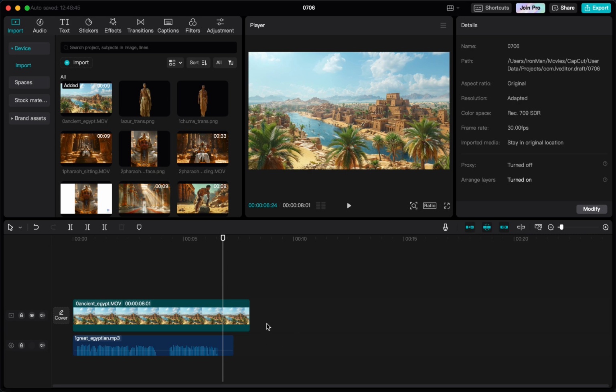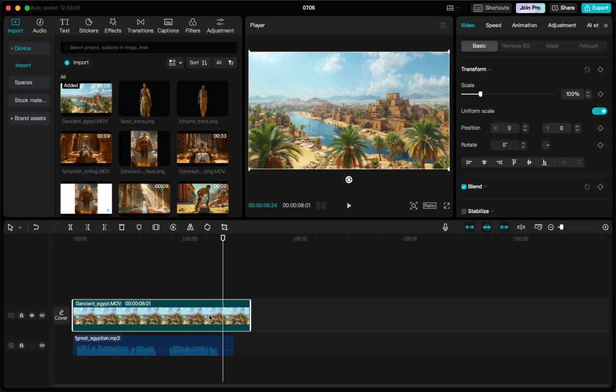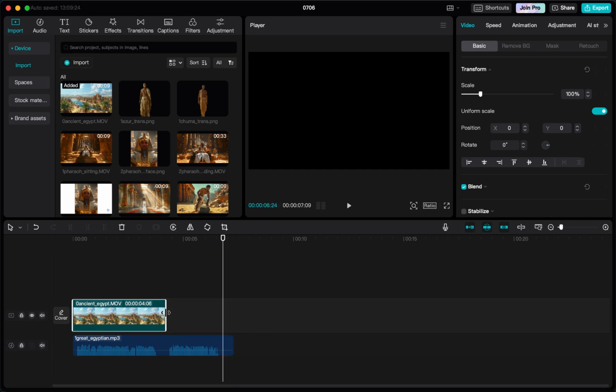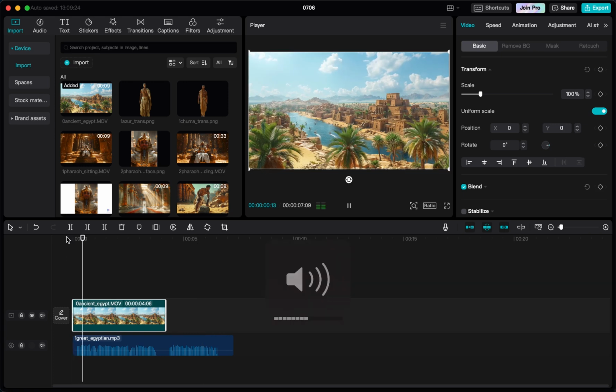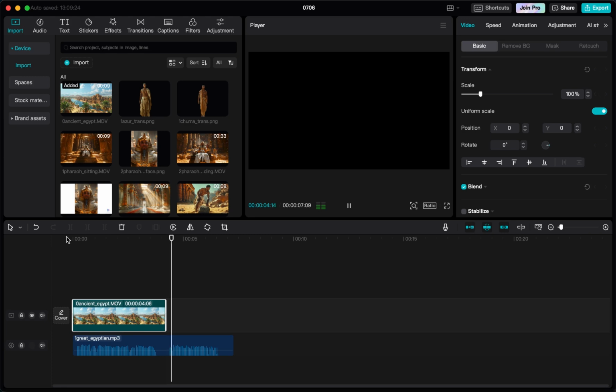As I said, we have the timeline here, and since this is a video, usually for an image you can drag this as long or short as you want. For video you can make this shorter than the original length. In this case it's 8 seconds, and you can make this shorter by dragging it like that. Now listening back to our narration, if you listen to this: A great Egyptian pharaoh summons his two young nephews, Chuma and Azur, and commissions them.